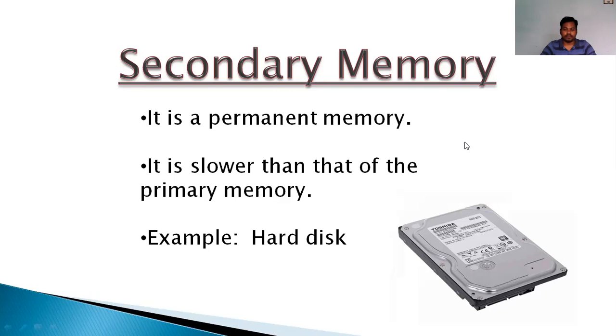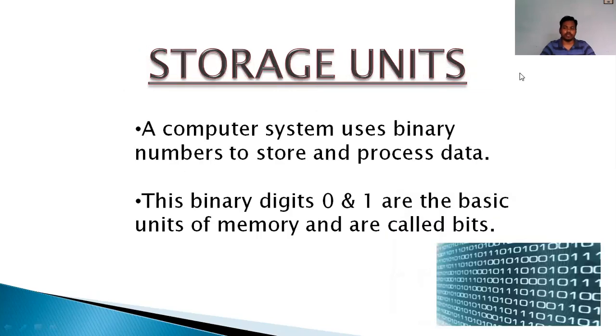Now next. Now storage units. Whatever is stored in the computer is stored in the form of 0 and 1, because computer is an electronic device, and electronic device understands only binary digits, binary language we can say, or we can say what? On and off. On for 1, and off for 0. So 0, 1, on, off, binary digit, binary language, all these are same.